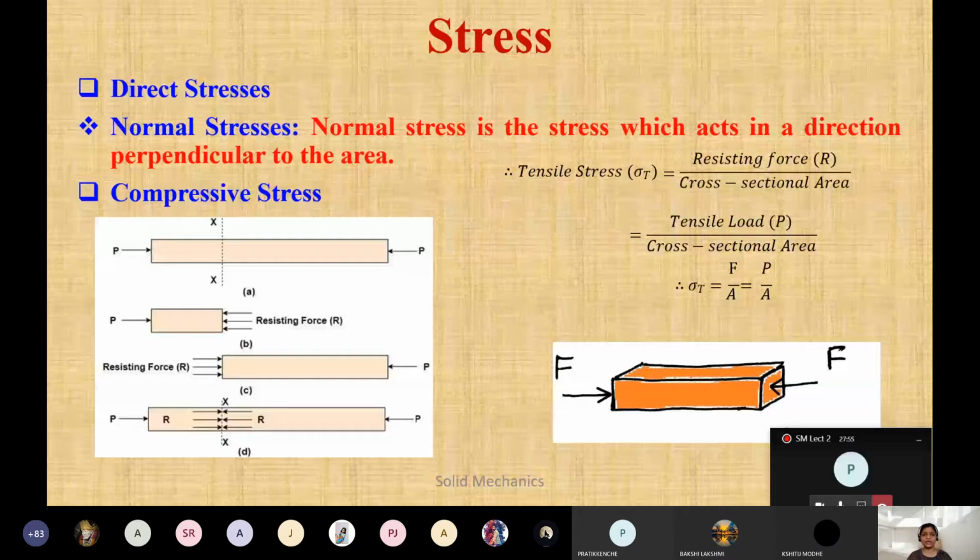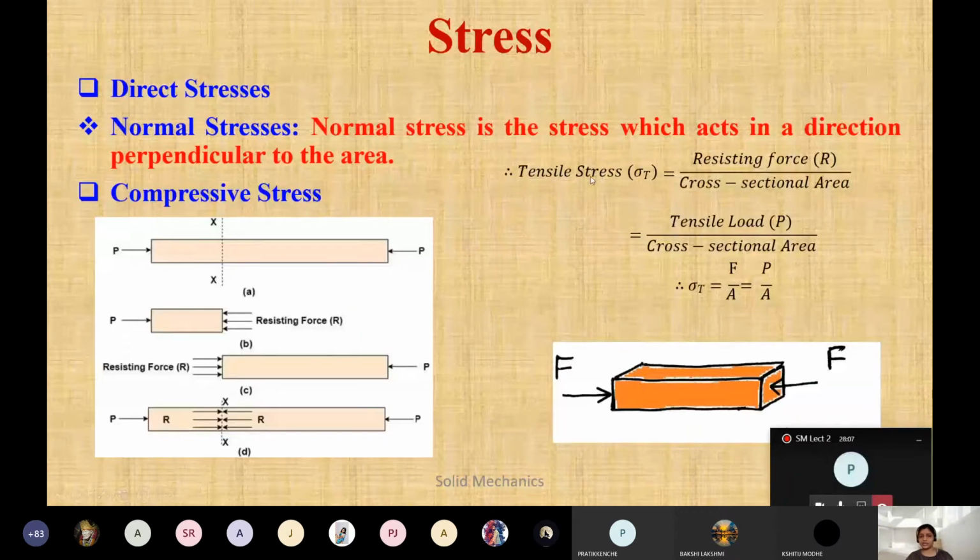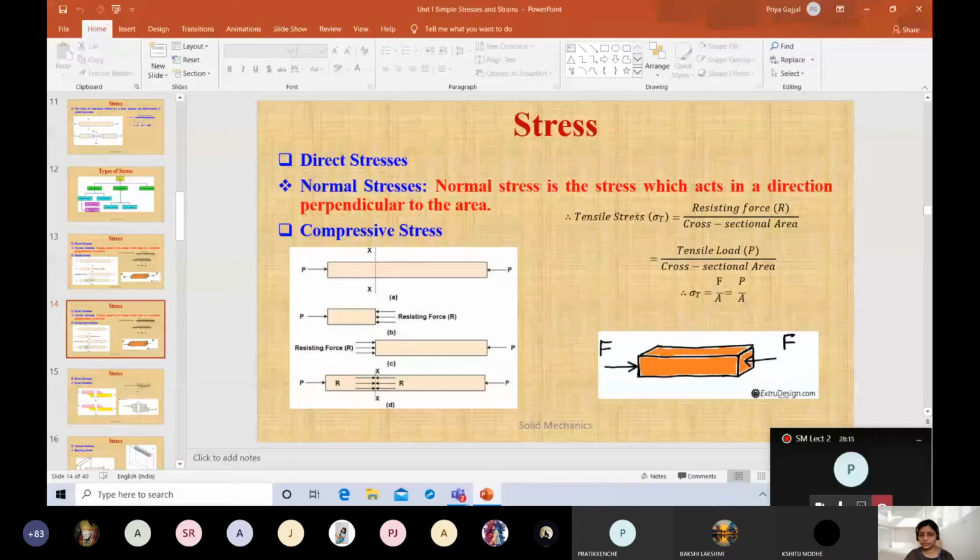It will pull, and this will compress. So here this is compressive stress. This one actually came out the same. Here you only need to note that this is compressive stress. This will be sigma C, compressive stress.